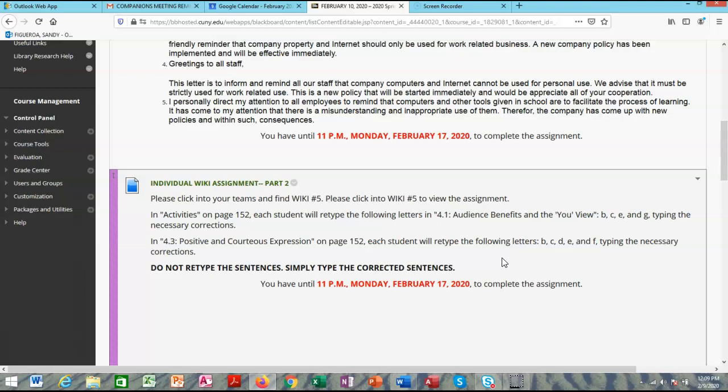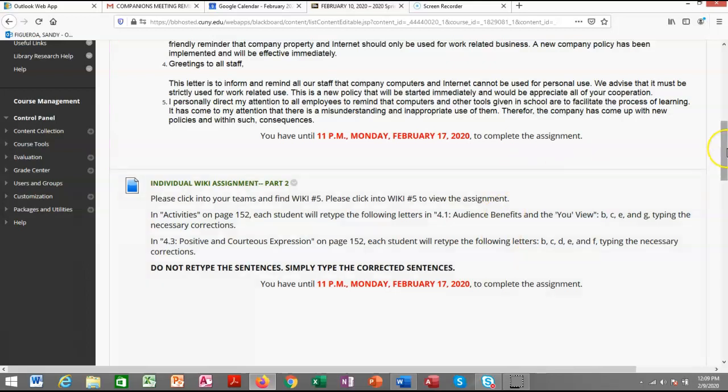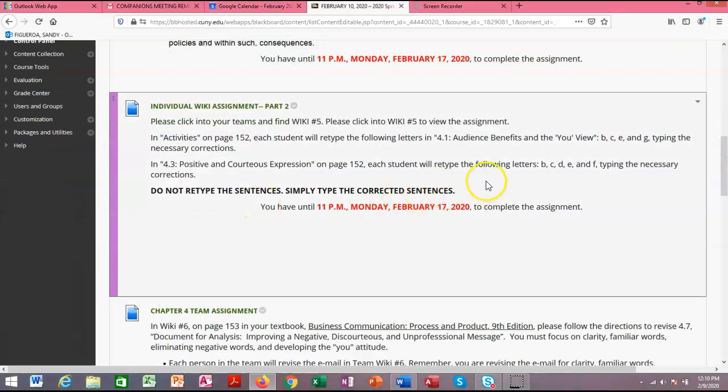Everything else is easy. All of you know how to write a sentence. All of you know how to spell. All of you know how to make something negative into something positive. Making something negative into positive and the you attitude are the two most difficult objects and themes of this course. That's why I concentrate on it. And we're going to talk more about that as we go along, particularly when you get to writing your own original work. Okay, so do not retype the sentences.